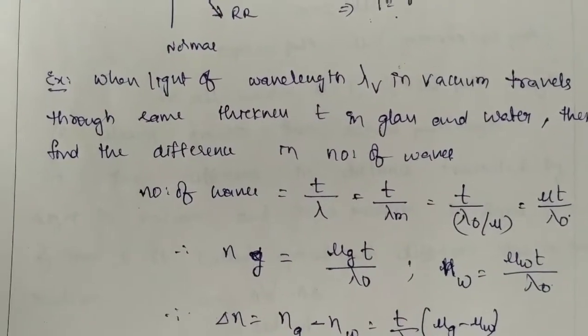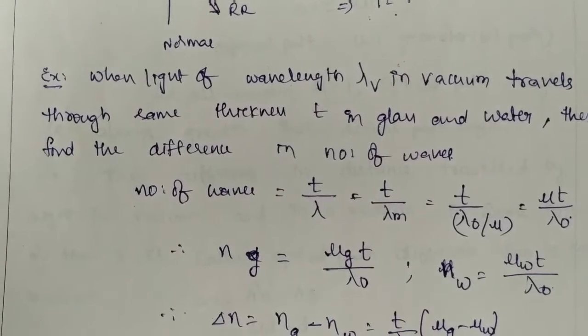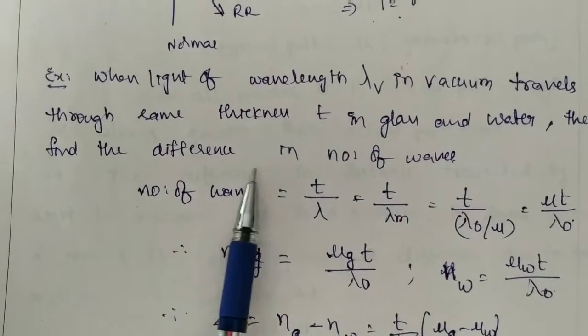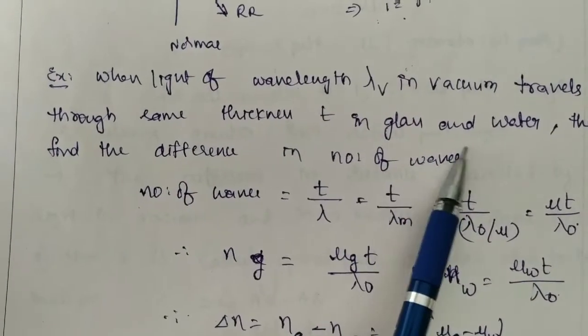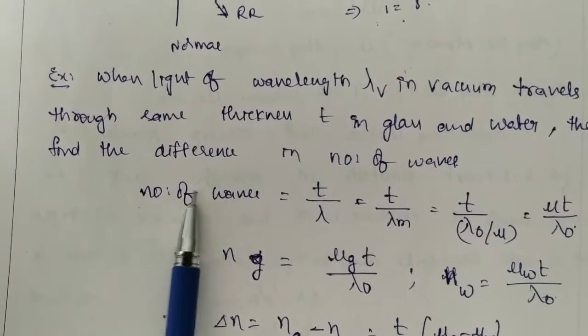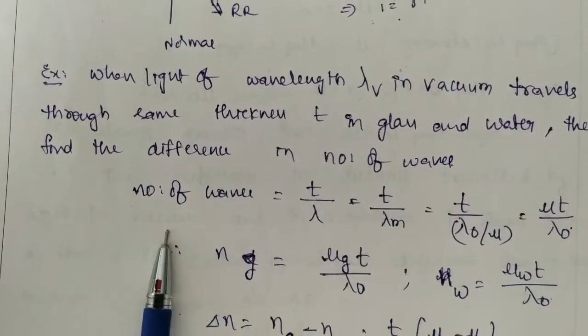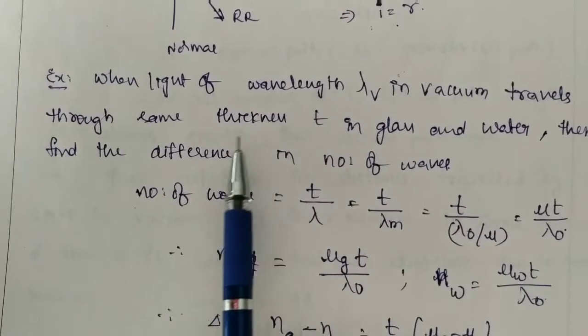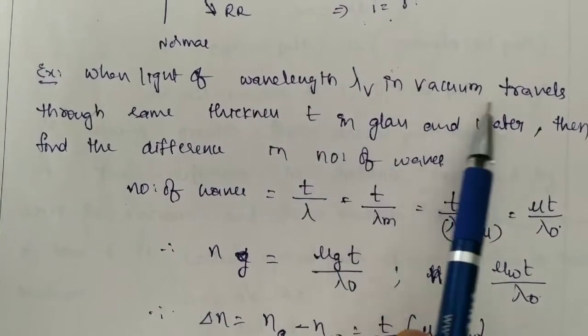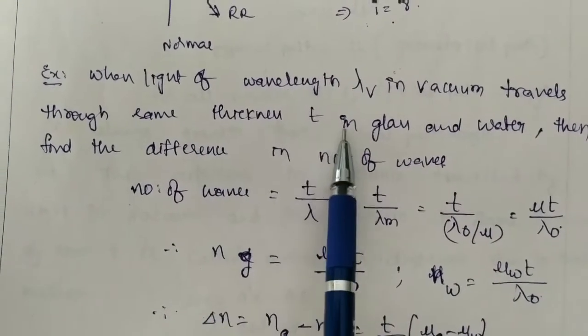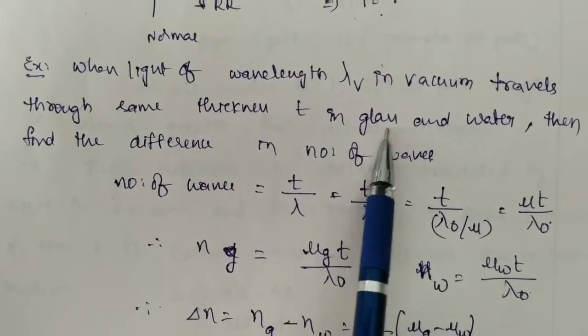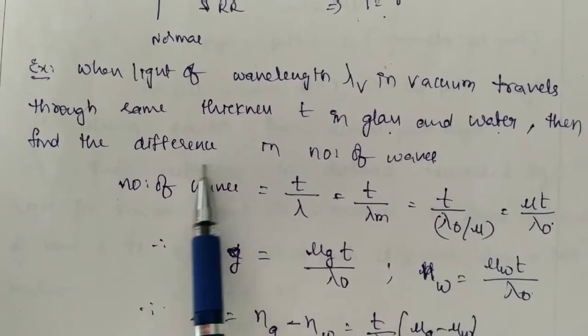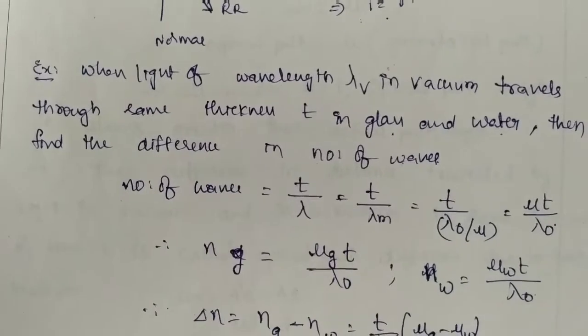When the light of wavelength lambda v in vacuum travels through the same thickness T in glass and water, then find the difference in number of waves.